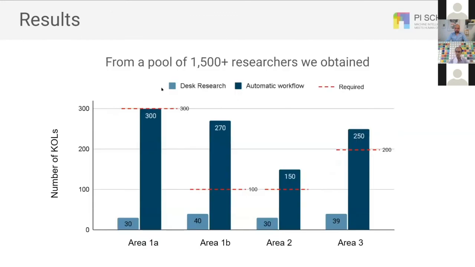From a pool of around 1,500 researchers, we obtain these total numbers. So for instance, in each area, it started with 30 names. These names were provided by the desk research, so these were done manually. And from each of these 30 or 40 names, we were able to extract all of these names. In total, it's about 700 names.